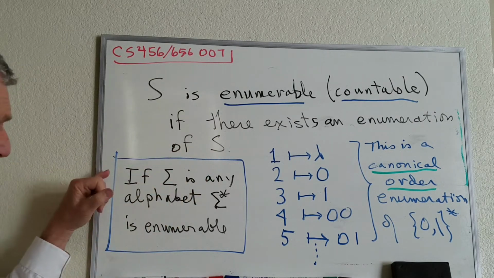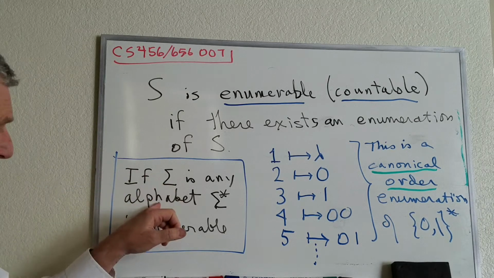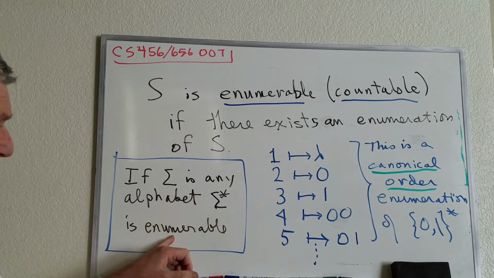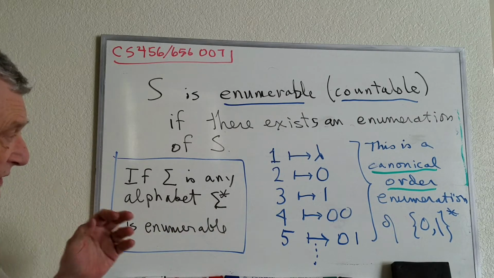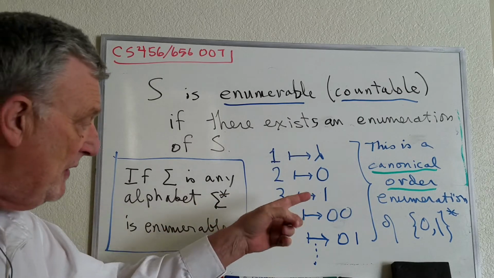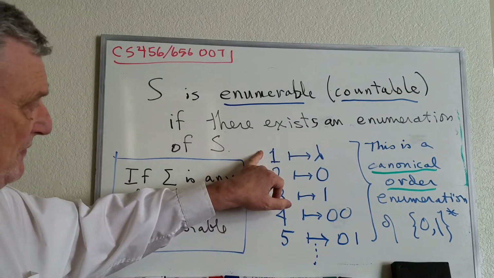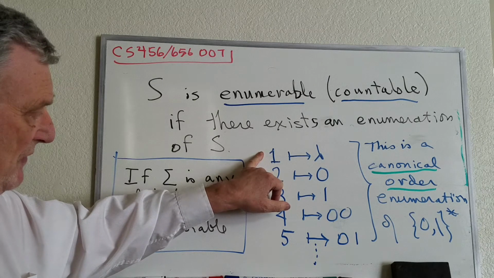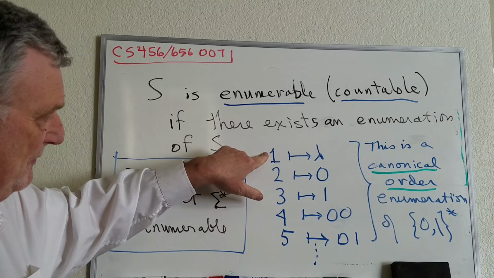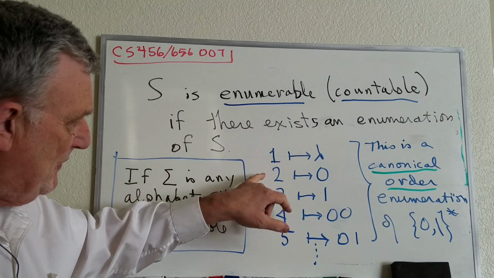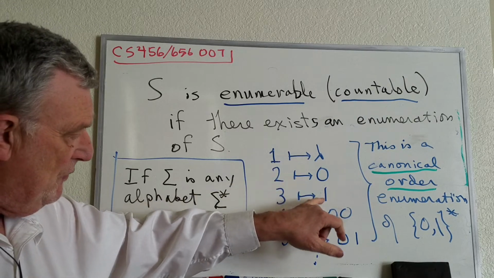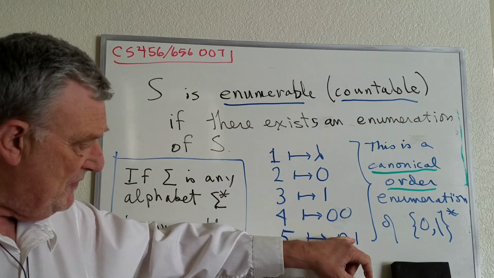Now, for example, if sigma is any alphabet, then the set of all strings, sigma star over sigma, is enumerable. So if we take as an example sigma being the binary alphabet, 0, 1, then we can enumerate the set of all strings, {0,1}*, as follows. The first string is the empty string, then the next is 0, then 1, then 00, then 01.